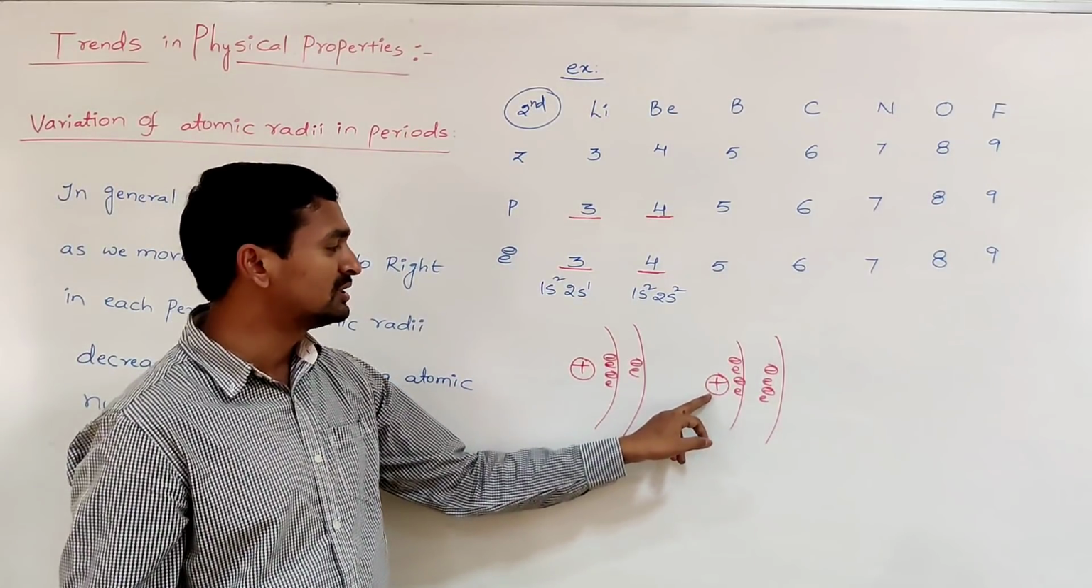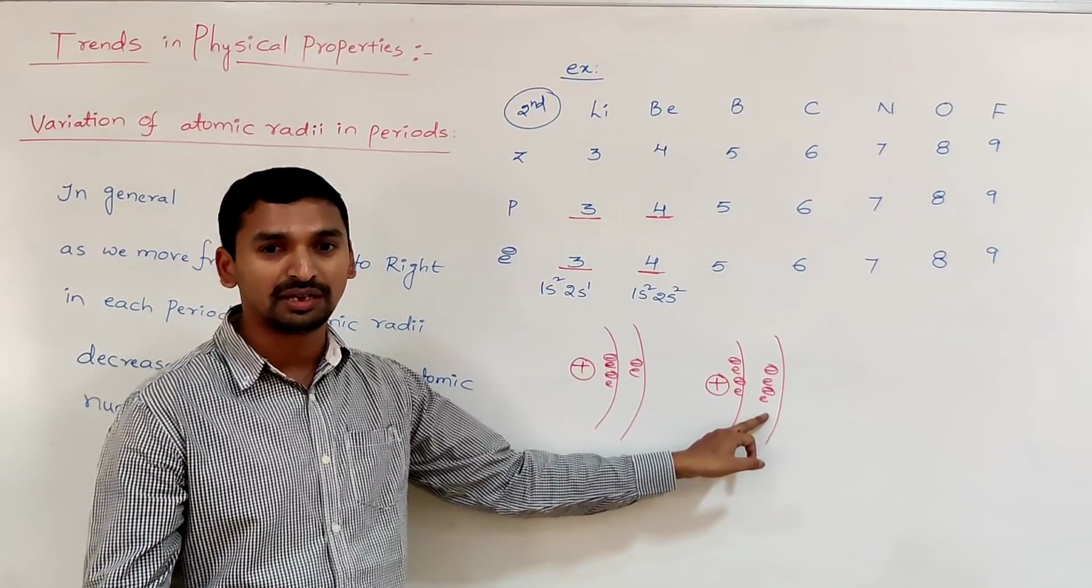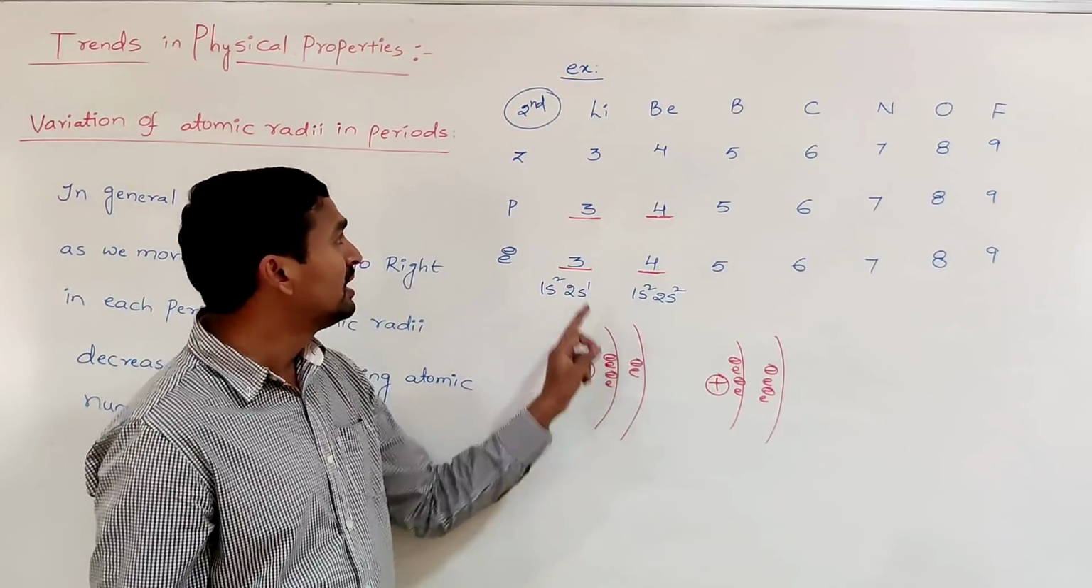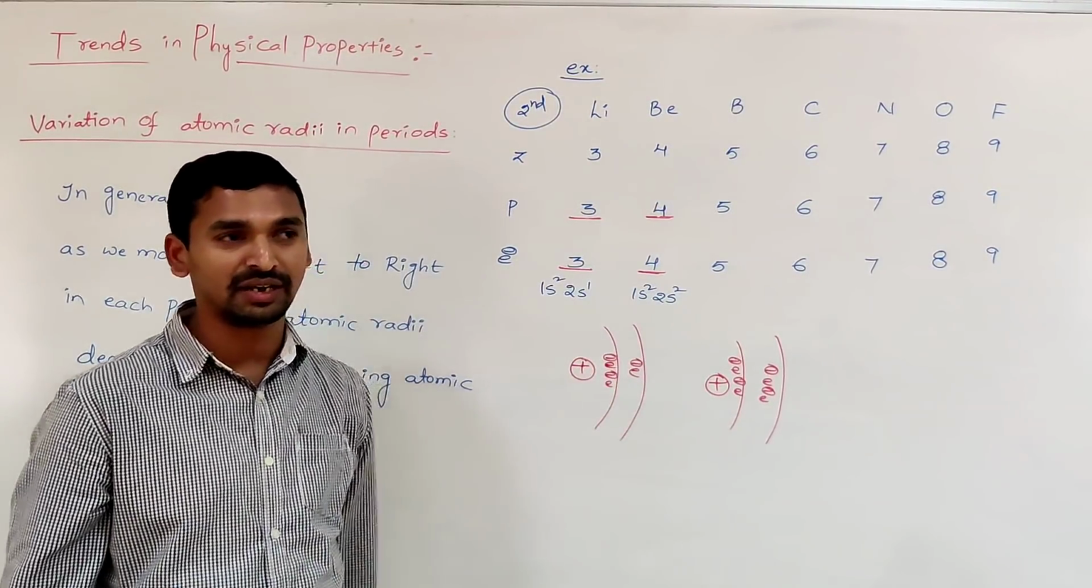Consequently, the distance from the center of the nucleus to the outermost electrons, which is called the atomic radius, decreases. That's why as we move from lithium to beryllium, the atomic radius decreases.